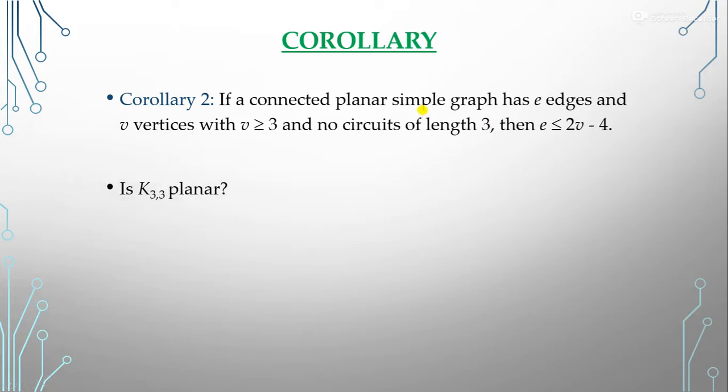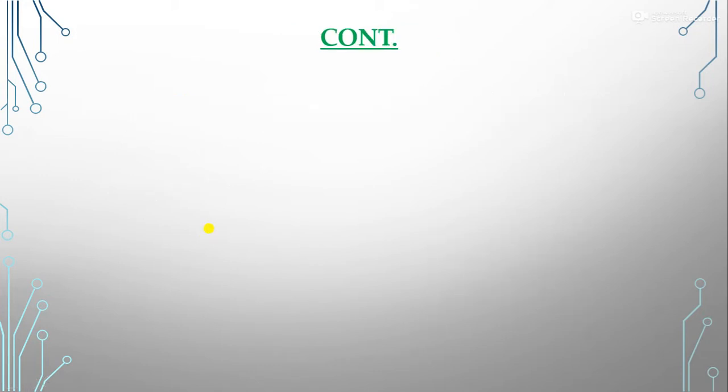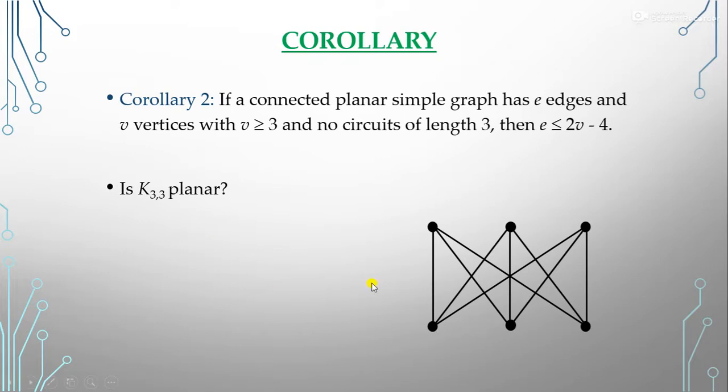So now, according to this, can you say whether K33 is a planar graph or not? Which type of graph is K33? K33 is a bipartite graph. I already told you about the bipartite graph. K33 is like that. How many vertices are there? 3 plus 3, so 6 vertices. And how many edges are there? 3 multiplied by 3, it means that 9 edges are there. So can you tell me whether this is a planar graph or not?